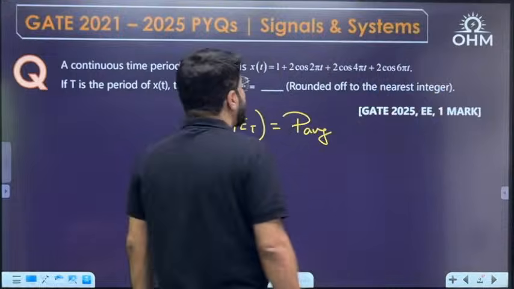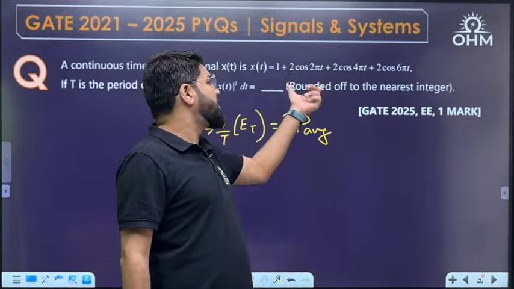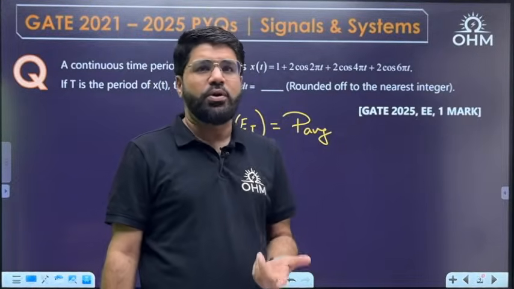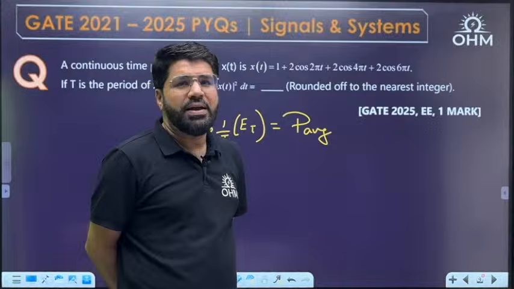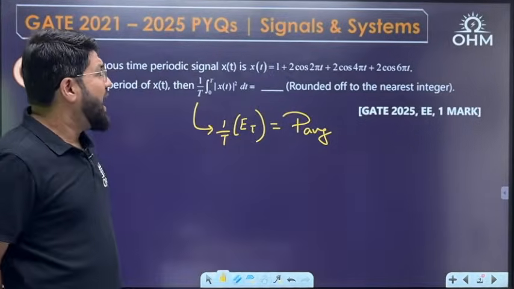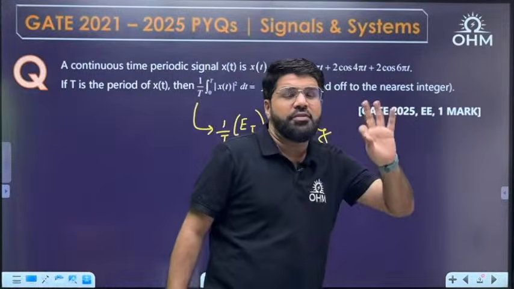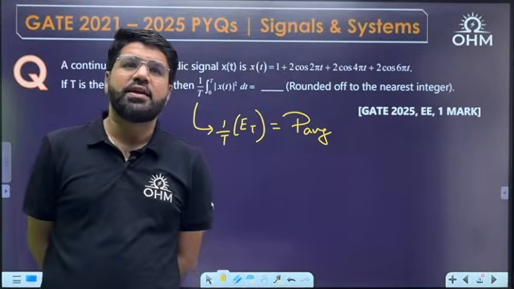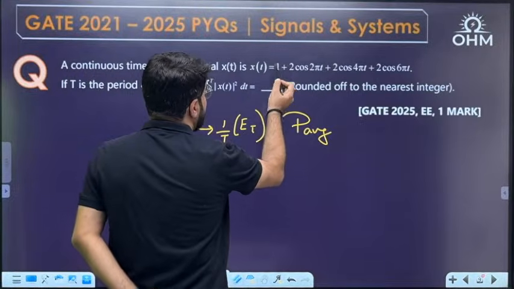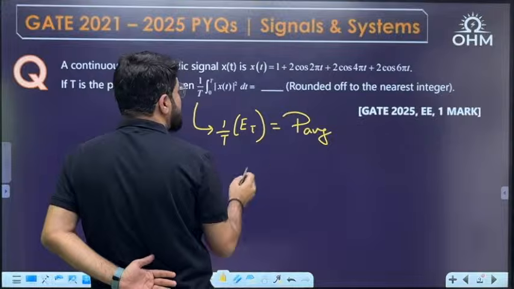Now, how do you calculate the time average power for any sinusoid A cos omega t? It is A square by 2, it only depends on amplitude. RMS value A by root 2, average power is A square by 2, right? And when sinusoids of different frequencies are added, the power is additive in nature. For the constant term like 1 or C naught, the power will be simply C naught square. So what is the total average power here?